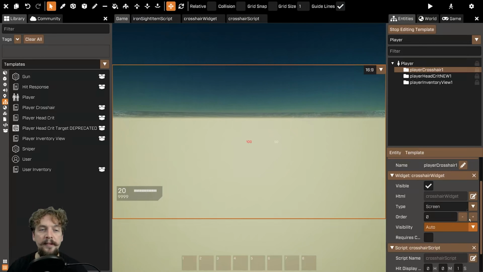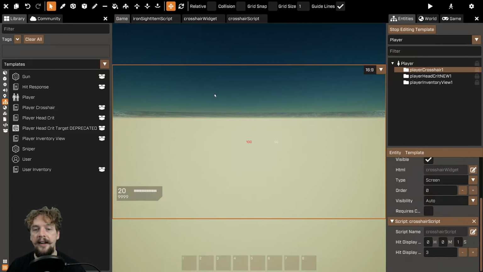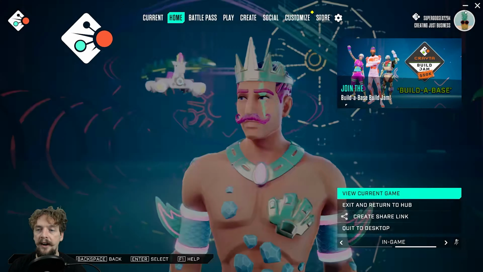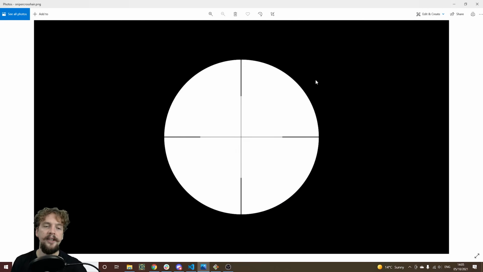I needed to make a couple of adjustments here to add my image, but first I needed to create my image of the scope. To do that, I used Illustrator. So let's go to this image. This is the image I created, essentially a big rectangle the size of my Crayta screen. I took a screenshot using photo mode from Crayta, and then I drew a big rectangle that size with a hole cut out in the middle. This is transparent within here, and then a couple of lines to create my crosshair.